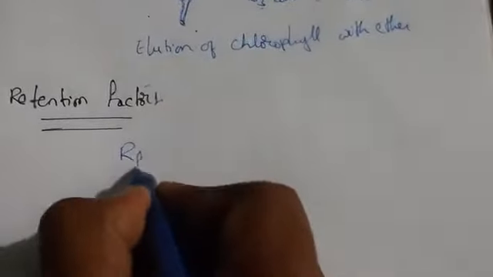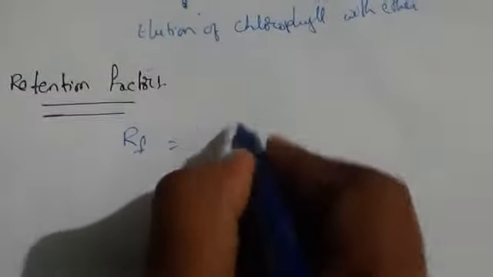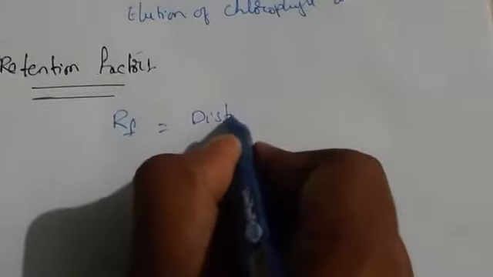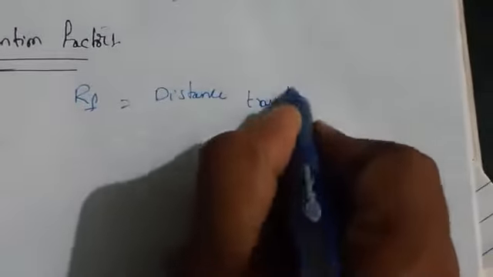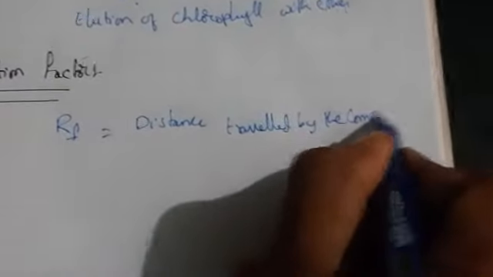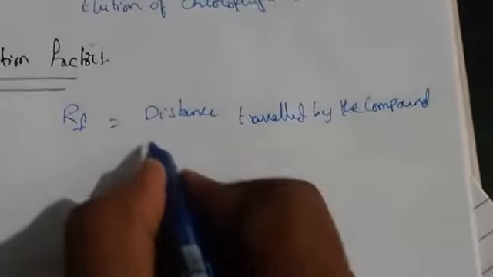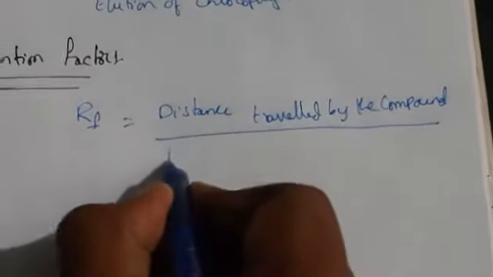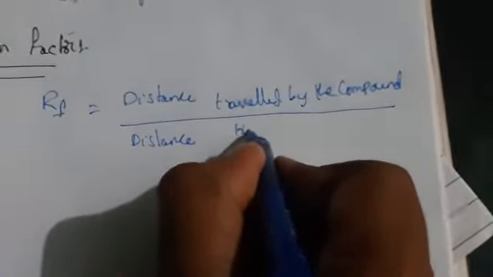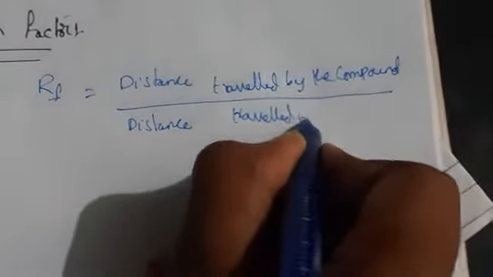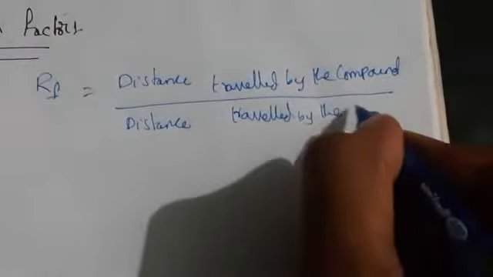So what is retention factor? The retention factor, denoted by RF, is the ratio of the distance traveled by the compound to the distance traveled by the solvent front.